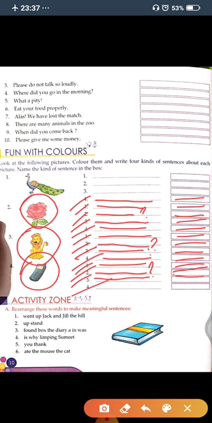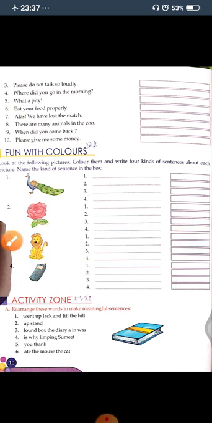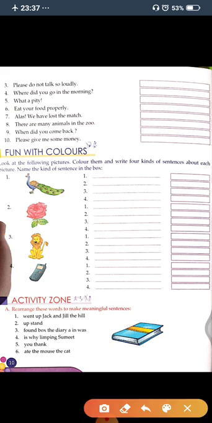Now the last one, in last one you will write, don't play with mobile. Don't play with mobile, so this is an order, so this sentence is an imperative sentence. Okay, got it? Okay, now let's see another question, which is activity zone. What is it? It is activity zone. So what is the question? Rearrange these words to make a meaningful sentence.